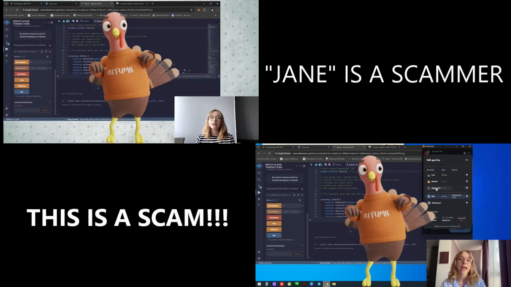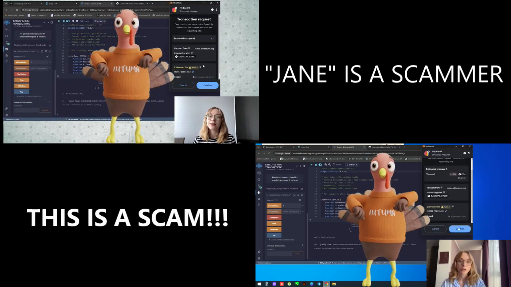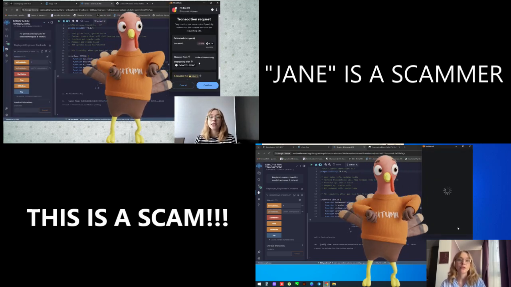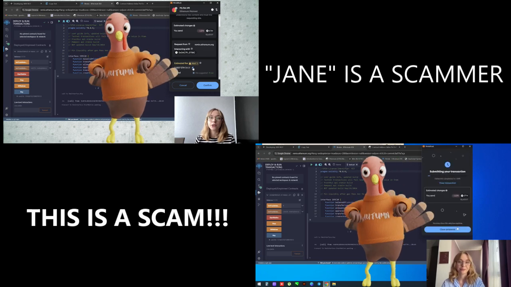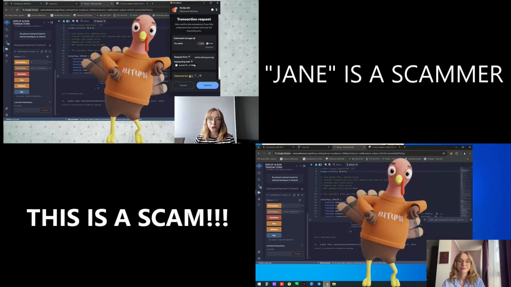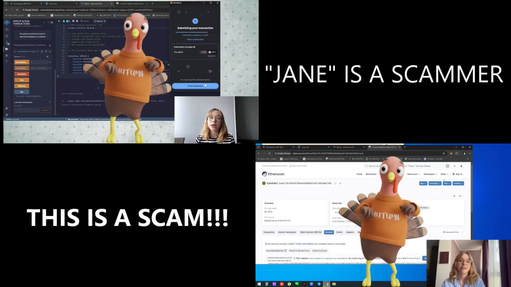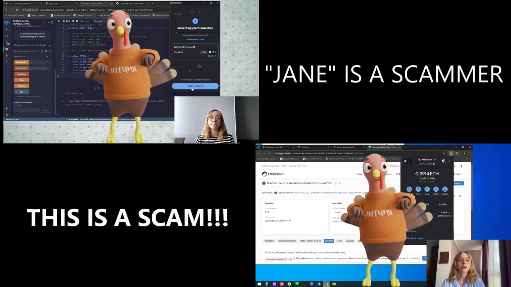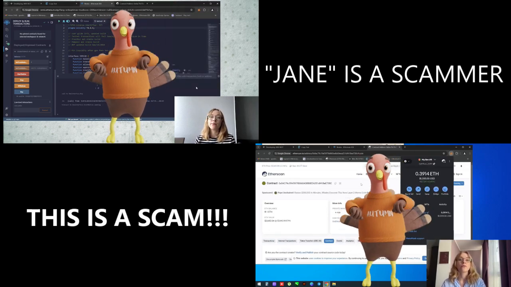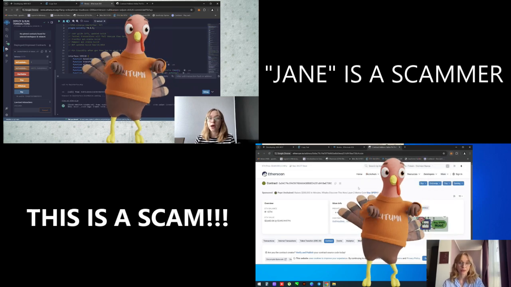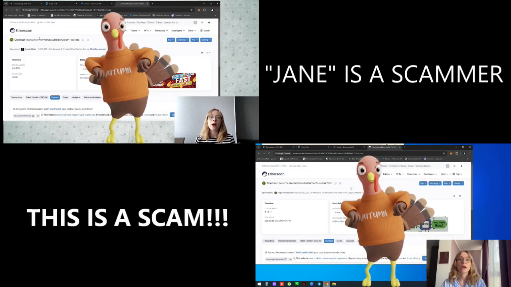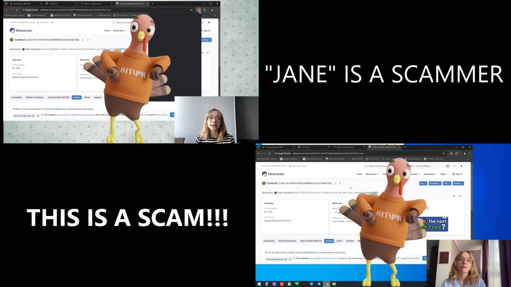So I will ensure that you're connected to the Ethereum mainnet and confirm the transaction. Then you're going to want to open Etherscan and patiently wait for the transaction to be confirmed. Now it's evident that the bot has received precisely 1 Ethereum for trading, while the remaining amount is retained in my wallet.